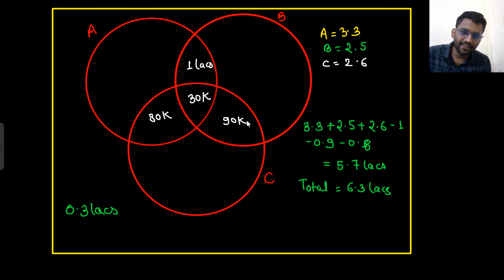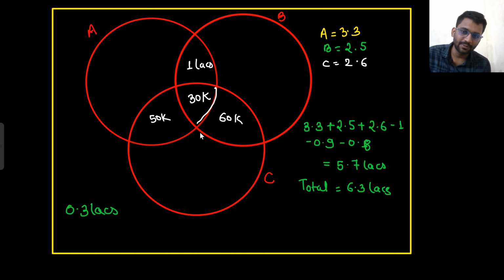Now, if I'm writing 80K, 90K and 1 lakh like this, what is the issue here? I'm adding them up again three times. So if A and C combined is 80K, I would write 50K here. If B and C combined is 90K, that means I would write 60K here.